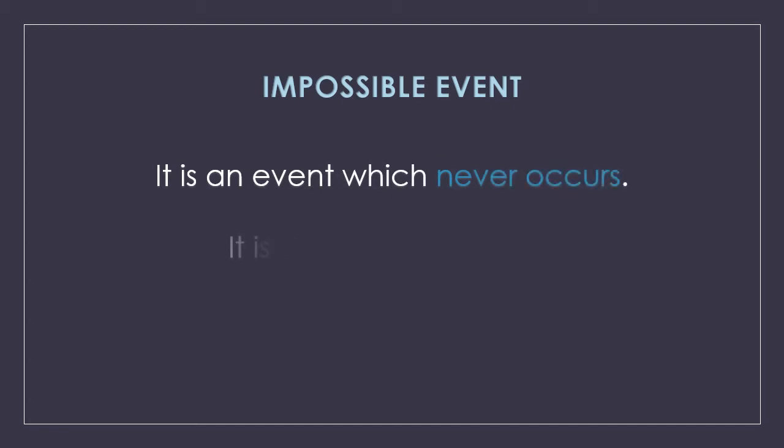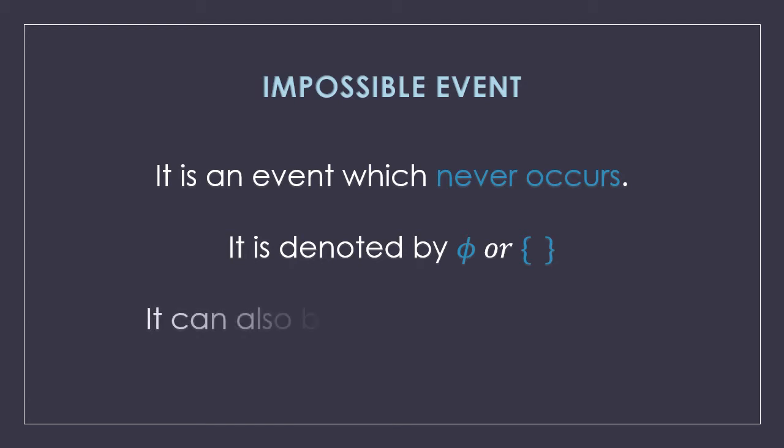Next, impossible event. This is something which I have already explained in the very first tutorial of this chapter, but let us again understand this concept using some statistical methods. It is an event which never occurs. It is denoted by phi, or empty curly brackets. It can also be called an empty set.